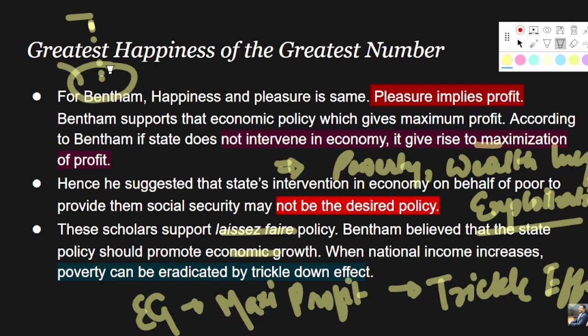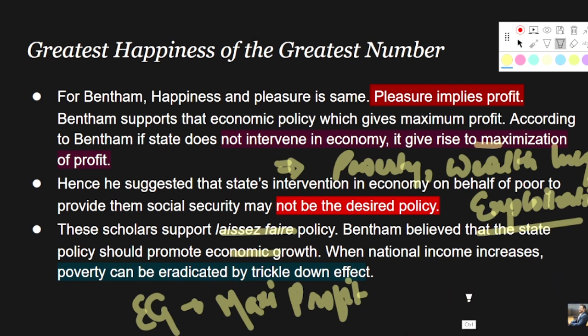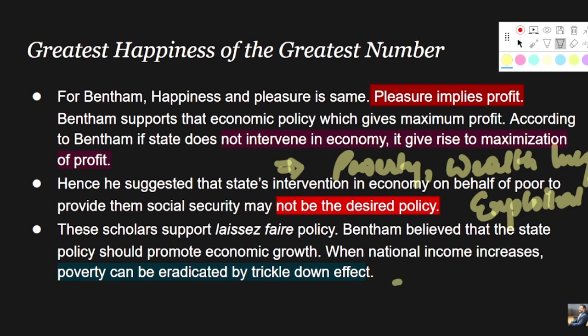You will see grass prospering and so on. Likewise, here Bentham is saying that if one individual maximizes his profit, he will end up employing people, right? If he will end up employing people, hence employment will increase, right?